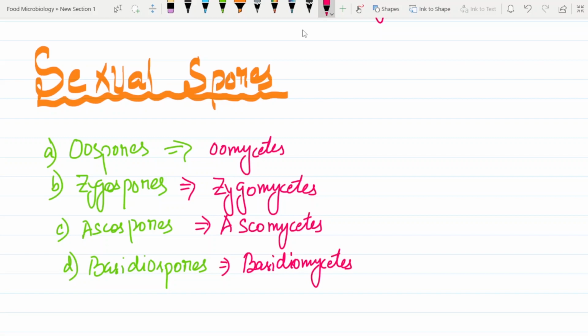So these are the spores derived from the groups I have already mentioned here.